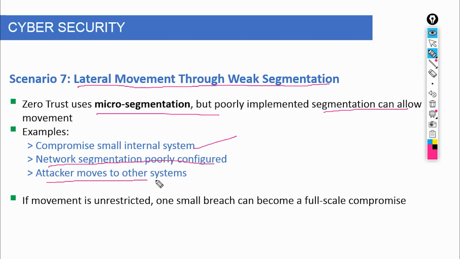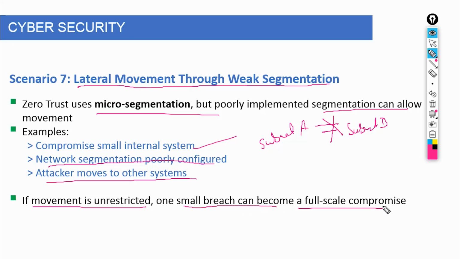Organizations implement strong authentication at the entry point, but once inside, they treat the internal network as trusted. That completely breaks the zero trust principle. A strong zero trust model assumes breach at all times. Even inside the network, every request should be verified. Access between systems should be tightly controlled. Microsegmentation should limit how far any single identity or device can move, so even if an attacker gets in, they are contained. But without segmentation, it's like entering a building where every room is connected by open doors.